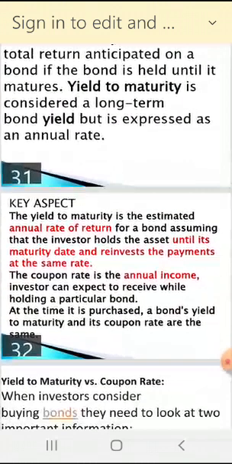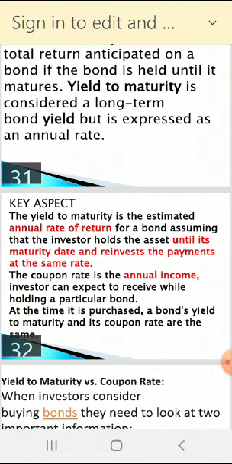So a key aspect also is the yield to maturity. Yield to maturity is the estimated annual rate of return for a bond, assuming that the investor holds the assets until its maturity date and reinvests the payments at the same rate. And the return you get on this, you also reinvest. That is why it is known as the YTM.